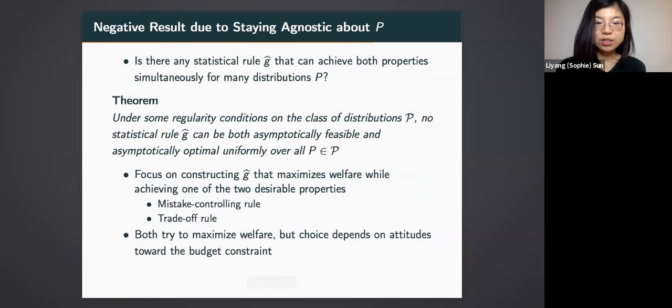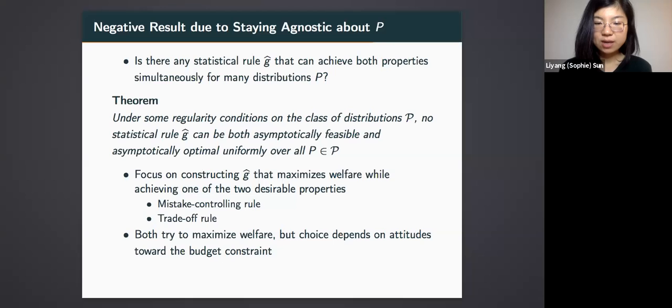Now, the natural question you might have is, can we find a statistical rule that achieves both properties simultaneously for many distributions? This question leads to a theoretical result I proved in the paper, which is that if we want to allow a general class of distributions, then no statistical rule can satisfy both properties simultaneously, uniformly over all these distributions.